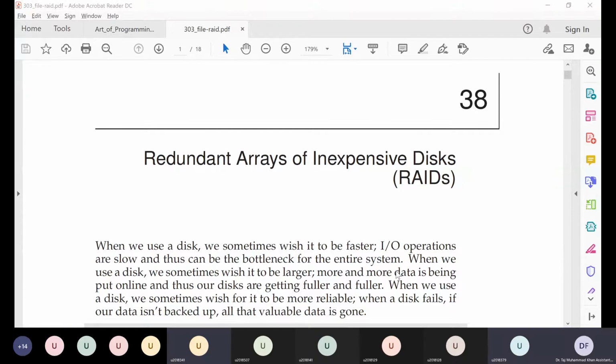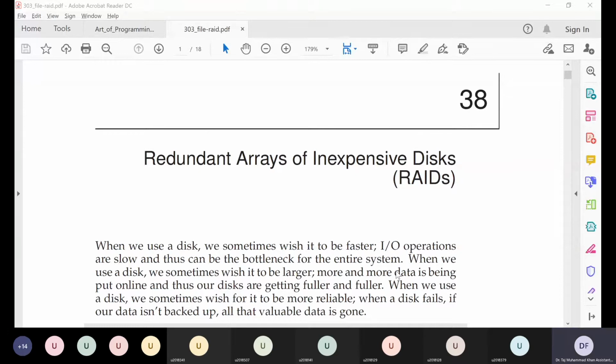Okay, so for this chapter I don't have slides, so we'll directly study it from the chapter of the book. This is the PDF for that chapter, and it's chapter number 38, after the chapter on I/O devices and the chapter on hard disks. This is chapter 38 on RAIDs.